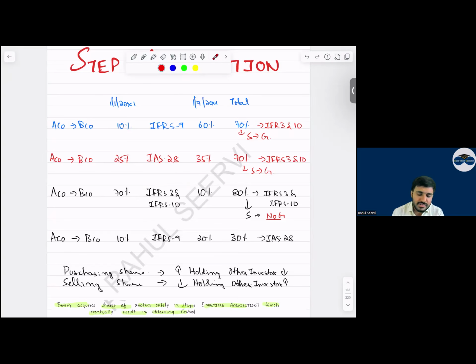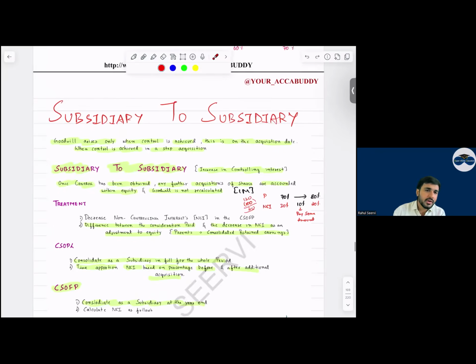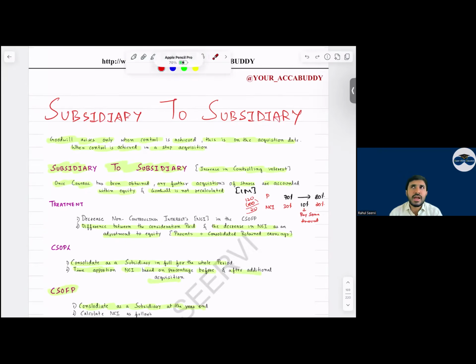Now, whenever we purchase the shares, can I say the NCI share will come down? Whenever we sell, the NCI share will go up. So now let us start with the first case, subsidiary to subsidiary. Everyone, if I have a subsidiary today, let's say I have 60% and NCI 40%, and I acquire 20% extra. Will I recalculate the goodwill here?